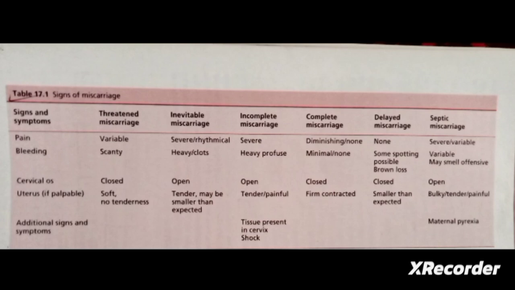Then in septic miscarriage, severe pain will be present, and bleeding that may be smelly and offensive. The cervical os will be open, and the uterus will be bulky in nature, and the additional symptom is maternal pyrexia. So these are all the symptoms of miscarriage or abortion. Here, threatened abortion can be differentiated from missed abortion.